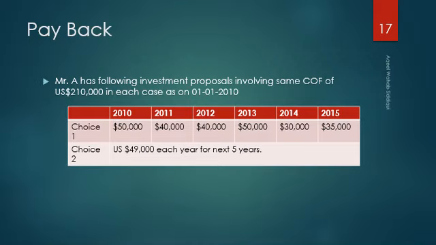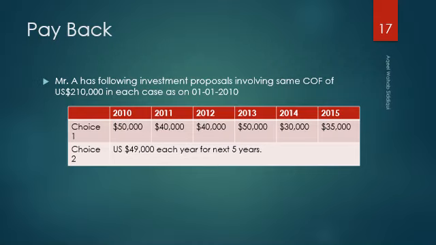So choice 1 has 6 years. For example, you have invested $10,000 today, and you are going to get your money back in December 2010, December 2011, December 2012, December 2013, 14 and 15, and the amounts are written. In choice 2 you will get $49,000 each year in the next 5 years. So obviously you will select this one because you are going to recover your capital amount, that is $10,000, and with some profit as well.